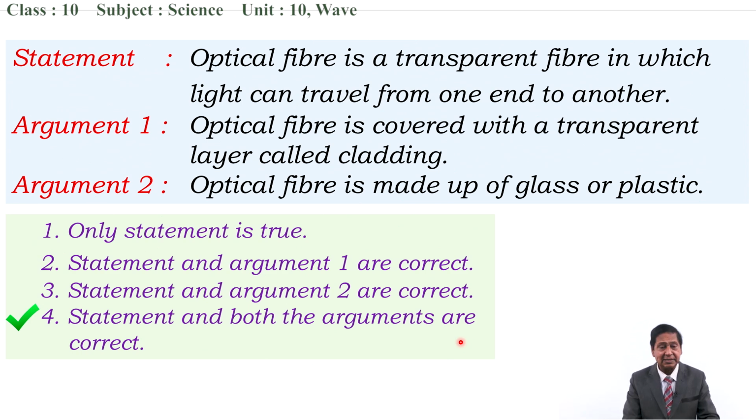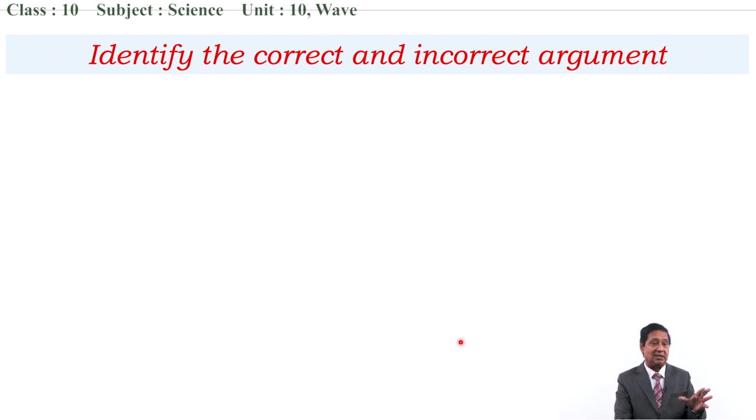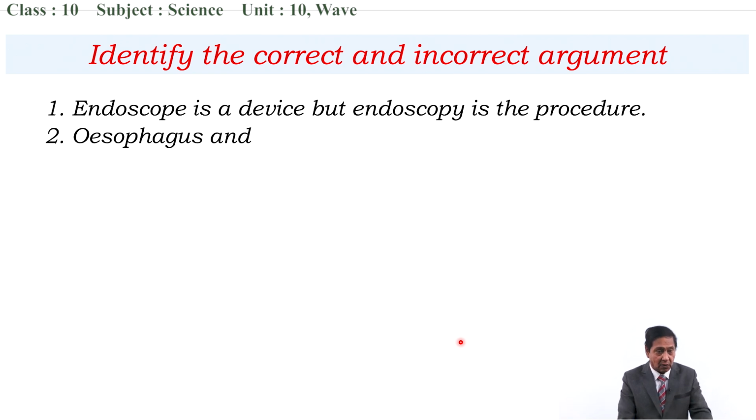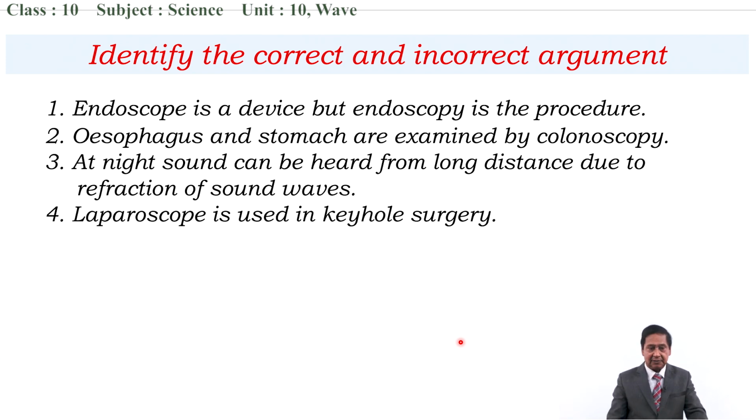Now, let's have some other arguments also. We have to check whether all these arguments are correct or not. Number 1: Endoscope is a device, but endoscopy is a procedure. Is it? Yes, this is correct. Esophagus and stomach are examined by colonoscopy. Is this correct? No. Colonoscopy is not related to the esophagus and stomach. It is related to what? Large intestine and rectum. That's why this argument is incorrect.